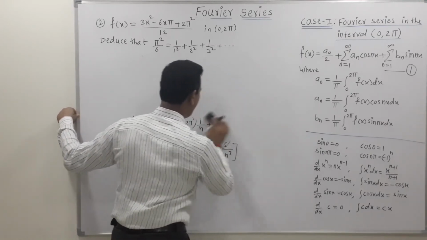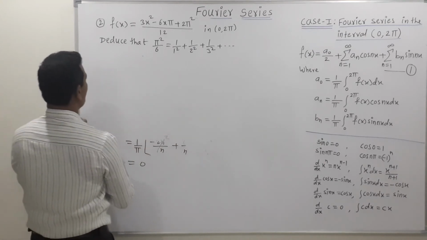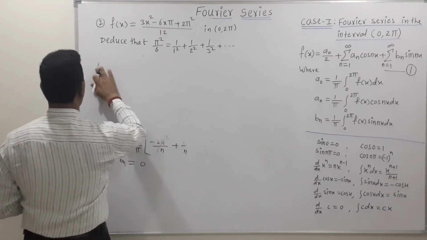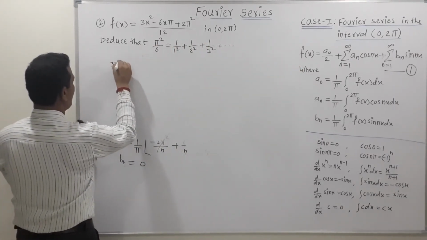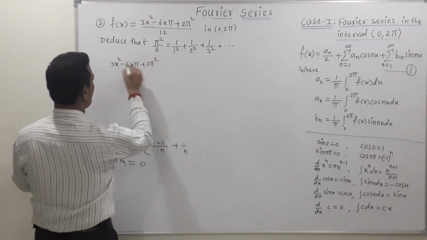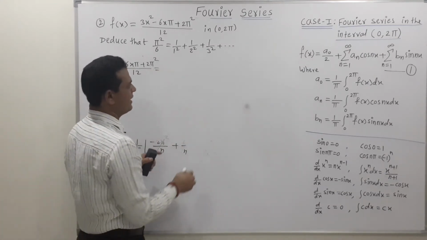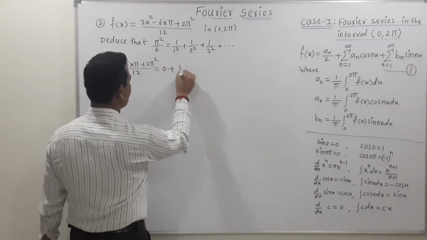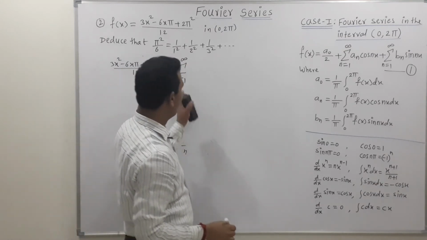Just put the values of these three coefficients. So the value of f(x), which is (3x² − 6πx + 2π²)/12, is equal to. Now put the value of a0. We know that the value of a0 is 0. So the first term is 0 plus summation n equal to 1 to infinity, then an.